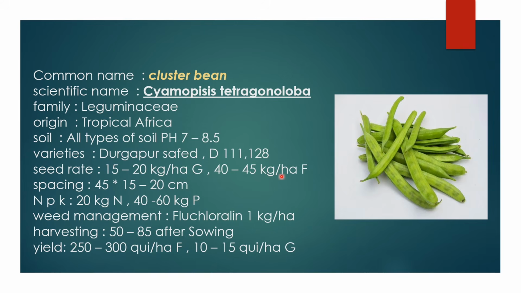For the grain it requires 15 to 20 kg per hectare, and for the fodder 40 to 45 kg per hectare of seeds. The spacing is 45 into 15 or 20 centimeters, row to row and plant to plant. The NPK fertilizers are 20 kg nitrogen and 40 to 60 kg phosphorus, and for weed management fluchloralin 1 kg per hectare. Harvesting of clusterbean is 50 to 85 days after sowing. The yield for fodder is 250 to 300 quintal per hectare, and for grain 10 to 15 quintal per hectare.